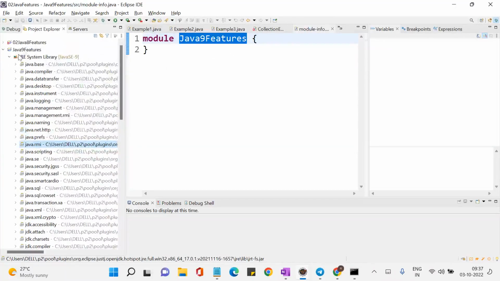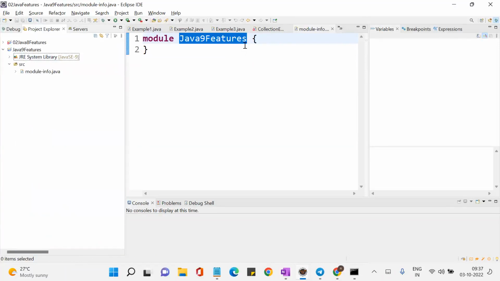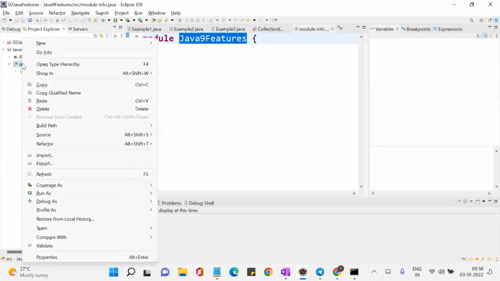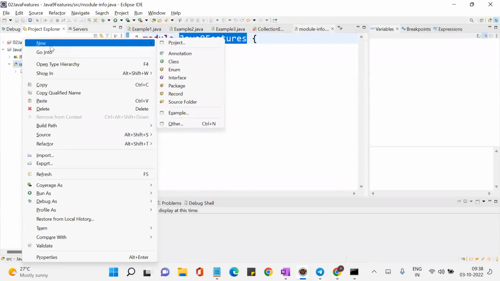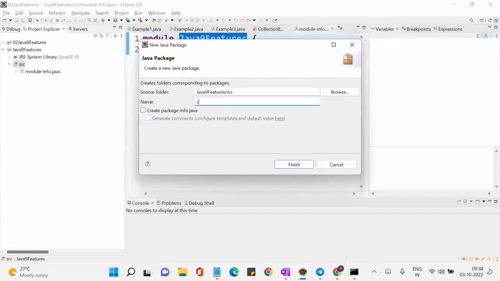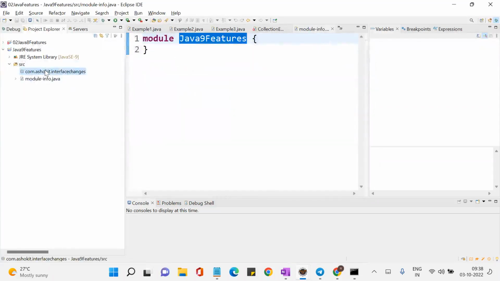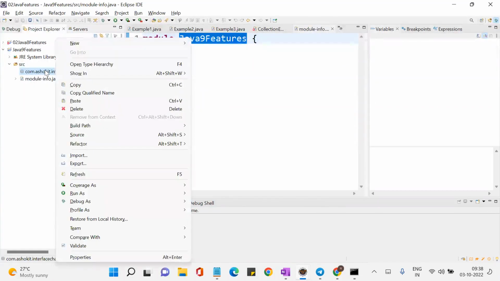Don't worry about this much, because we have a separate session for modules: how to create a module, what a module is, what the advantages of a module are. We are going to see everything by creating multiple projects. For the time being, we are trying to learn what interface changes happened in Java 9. Now let me create a package, com.ashokit.interfacechanges.